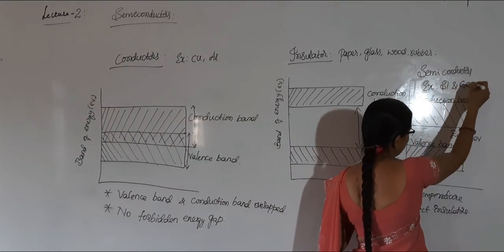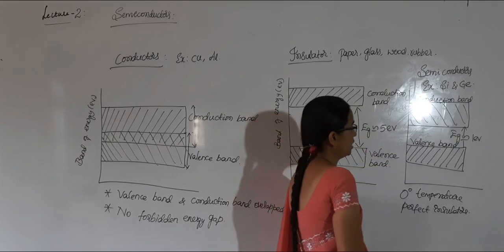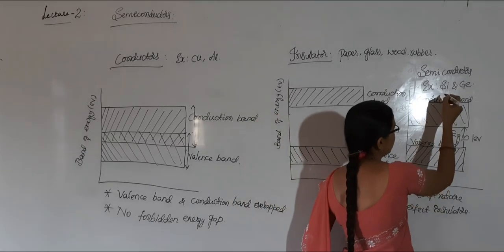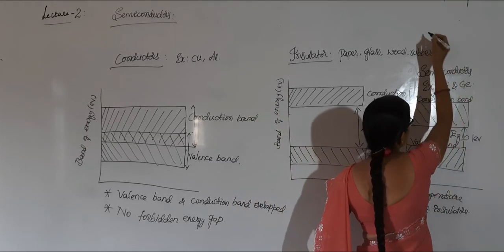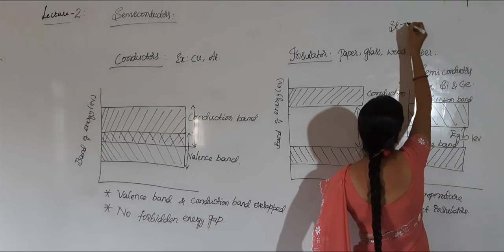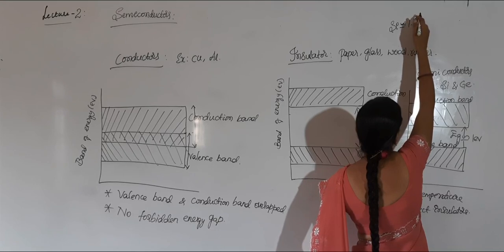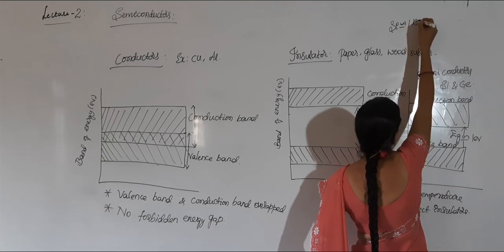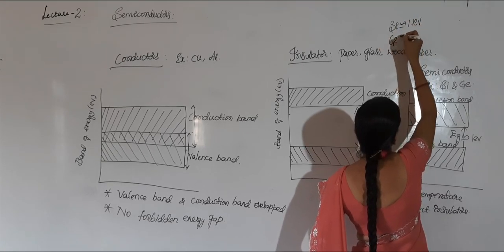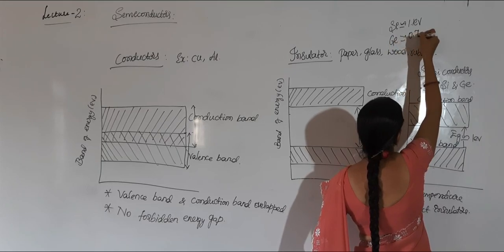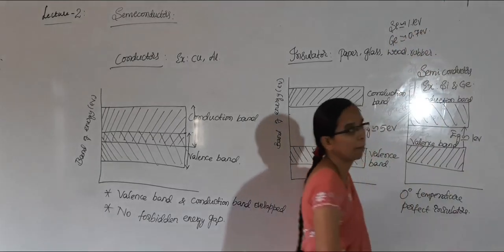silicon and germanium, and the forbidden energy gap for silicon is approximately equal to 1.1 electron volt. For germanium, it is 0.7 electron volt.